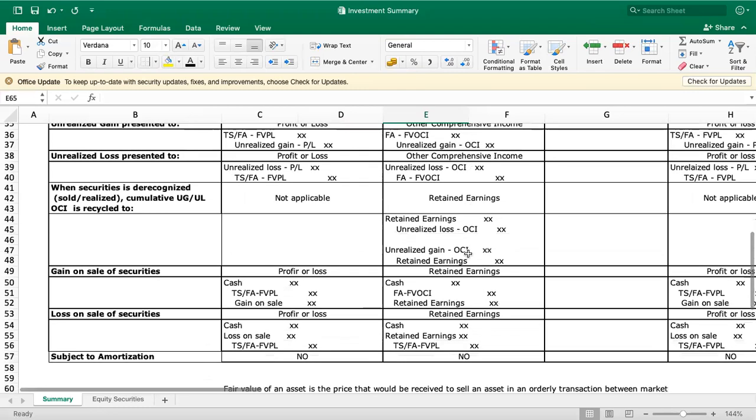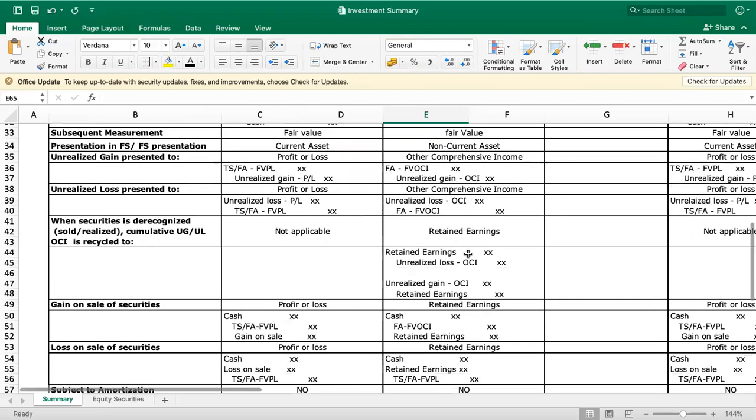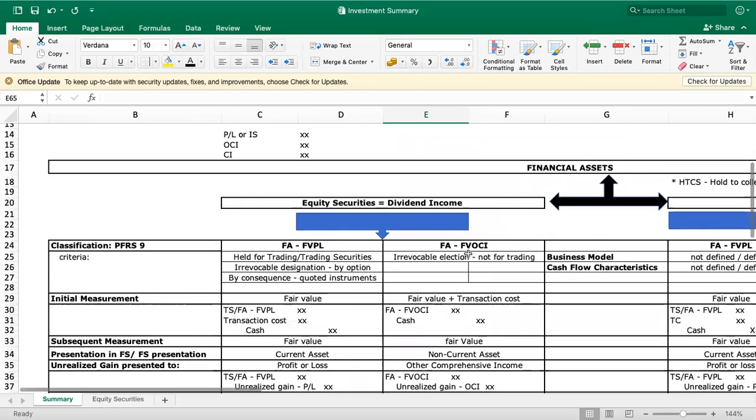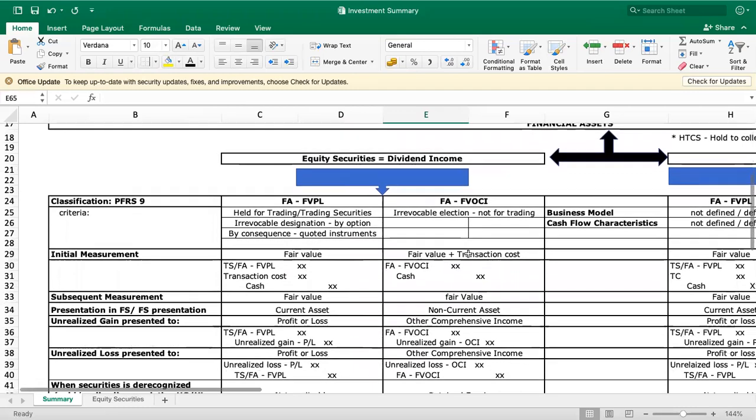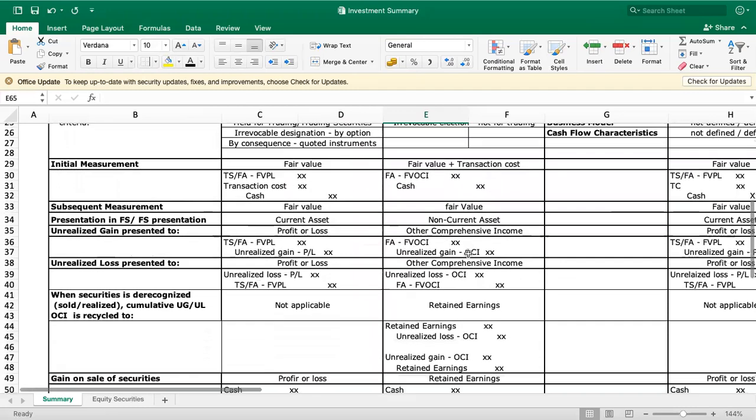Take note also that under FVOCI, once the investment is realized or sold, the cumulative unrealized gain or unrealized loss of the shares is recycled to your retained earnings account.